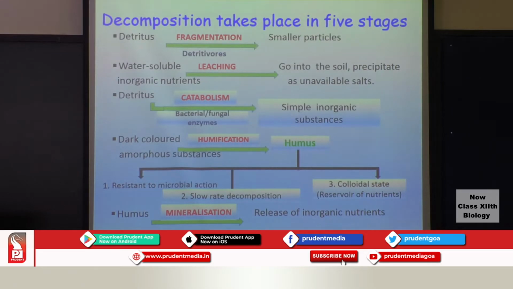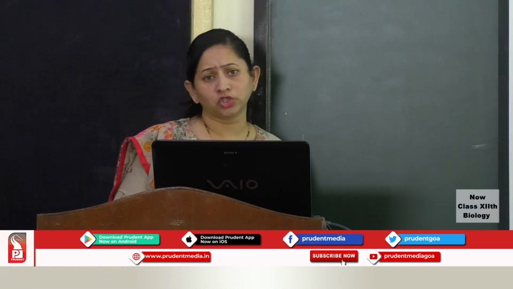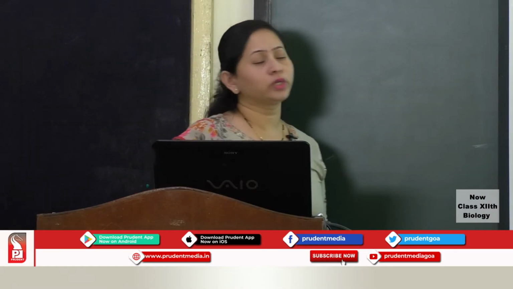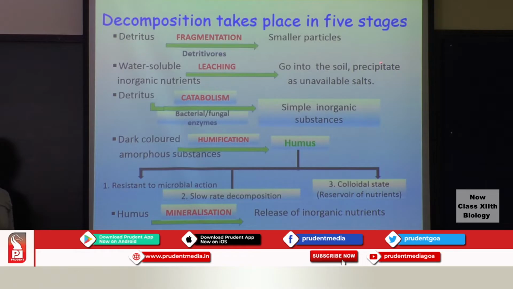They will act simultaneously. So detritus will be broken down into smaller particles in the presence of detritivores. Here the detritivores could be fungi, some dung flies, some earthworms as well as some millipedes. The second one is leaching. Here the inorganic nutrients which are soluble in water will go down into the soil. They will percolate down into the soil and precipitate out in the form of unavailable salts, which will not be available to the plants.